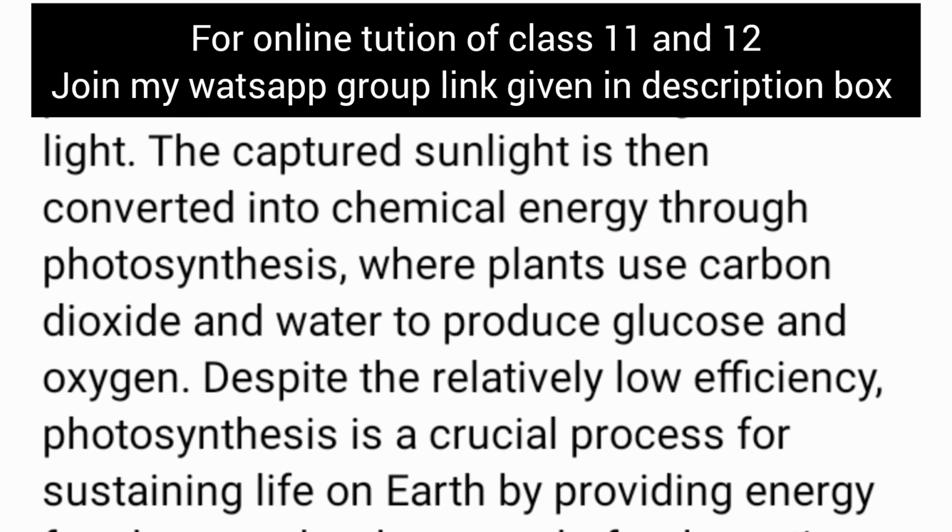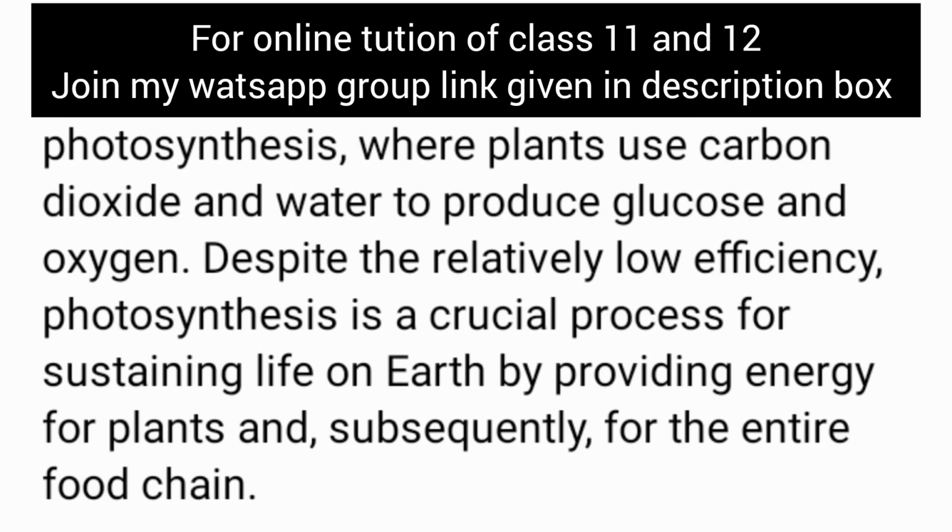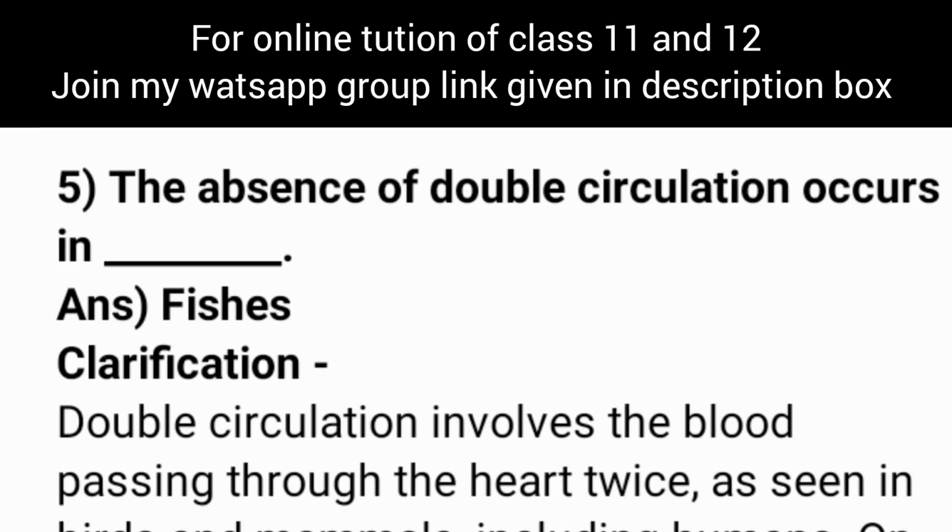The captured sunlight is then converted into chemical energy through photosynthesis, where plants use carbon dioxide and water to produce glucose and oxygen. Despite the relatively low efficiency, photosynthesis is a crucial process for sustaining life on Earth by providing energy for plants and subsequently for the entire food chain. Now let's see question number 5.